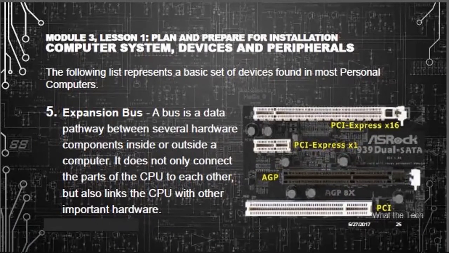The expansion bus is a data pathway between several hardware components inside or outside the computer. It does not only connect the parts of the CPU to each other, but also links the CPU with other important hardware.